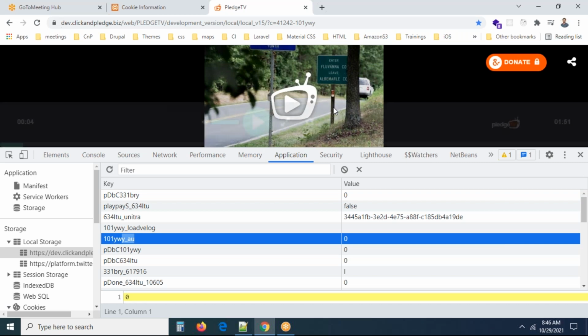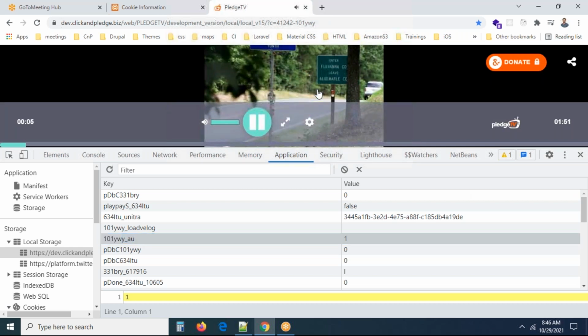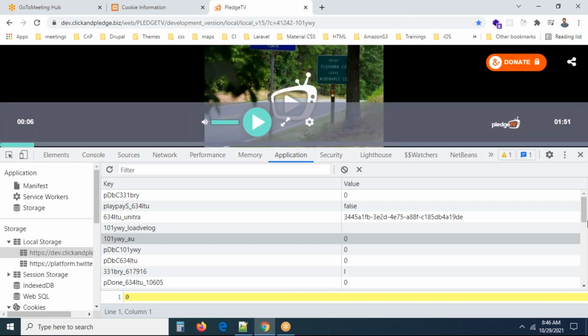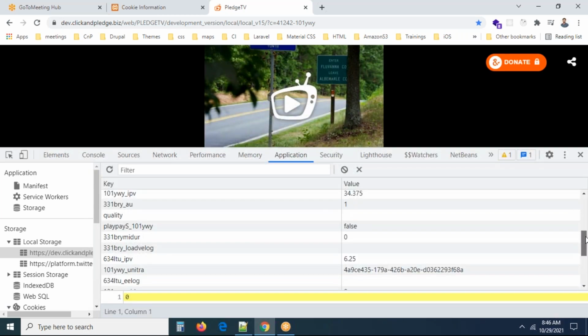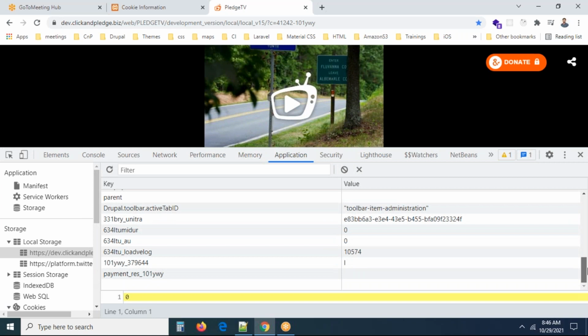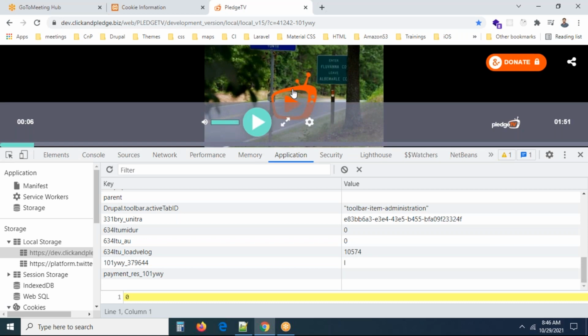On clicking the play button, it changes to 1. On pausing the video, it comes back to the same position. Maybe some values below may also change here. I don't know exactly which values may change. Some extra values may also be added here, right? Exactly. So I think local storage is created many times, I believe.